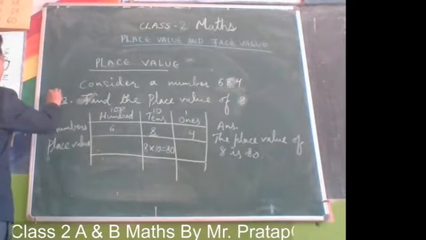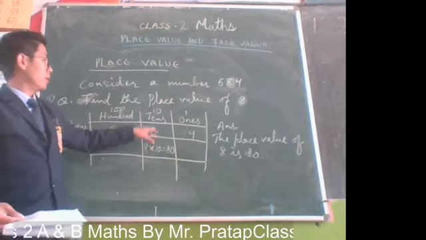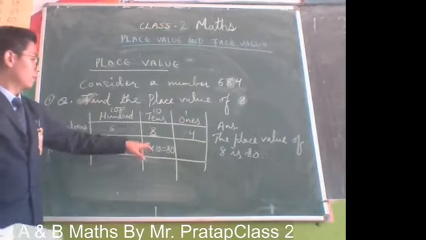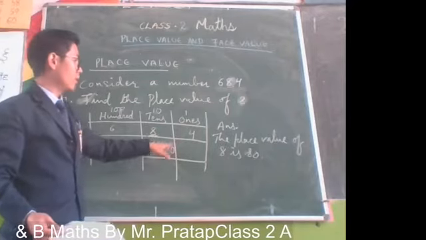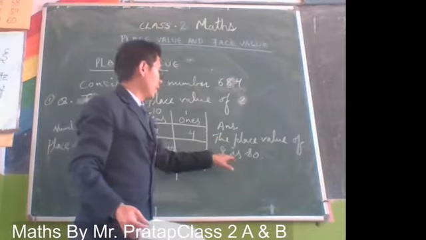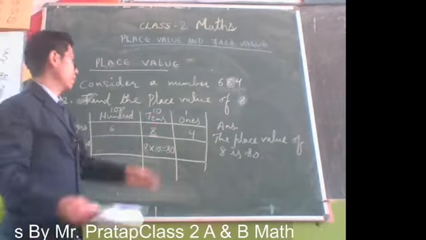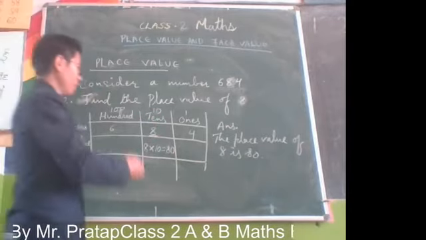This is for question number 1: find the place value of 8. You can see the 8 is in the tens position. So 8 into 10 equals 80. The answer is: the place value of 8 is 80. Write this 80 because 8 is in the tens place.